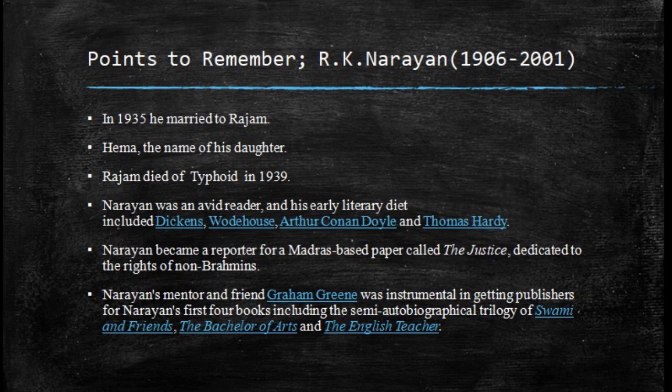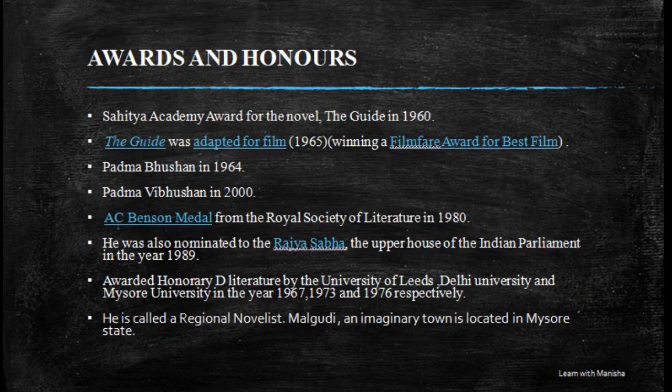And the last point is also very essential: Narayan's mentor and friend was Graham Greene. So, who is the mentor and friend of R.K. Narayan? Graham Greene. And Graham Greene helped Narayan to publish his first four books, including the trilogy of R.K. Narayan. The first one is Swami and Friends, then The Bachelor of Arts, and The English Teacher. So these are some points which you have to remember about R.K. Narayan.